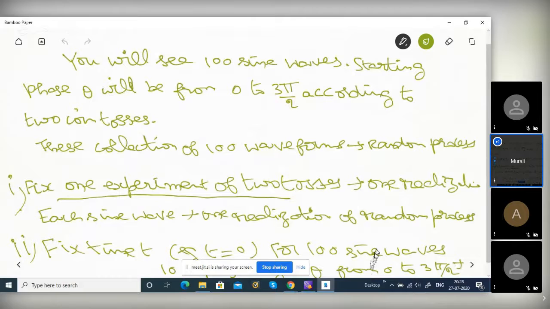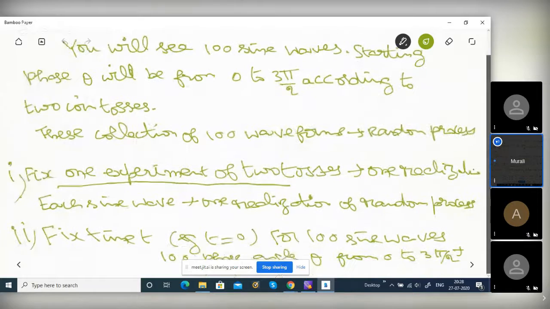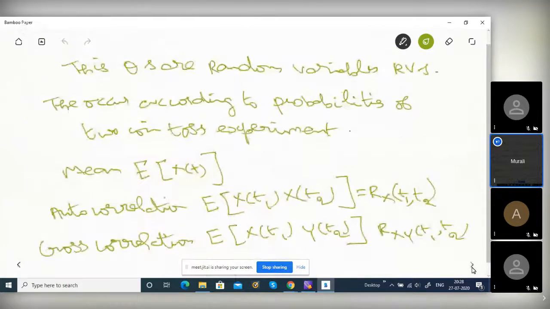So here you will see 100 sine waves, with phase 0 to 3π/2, from one experiment of 2 tosses. That is one realization; at a fixed time, that is a random variable. The whole collection is a stochastic process actually. I explained this. The thetas are random variables, right? So x of t is a function of time, right?